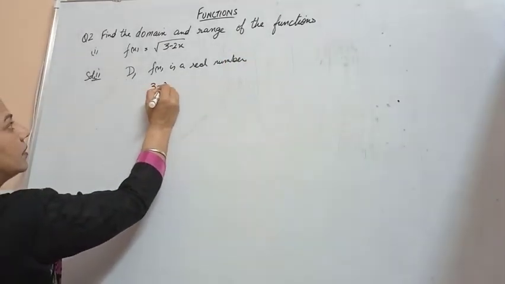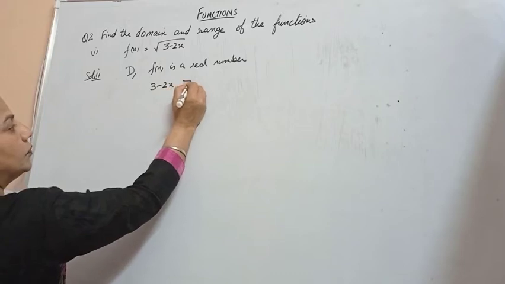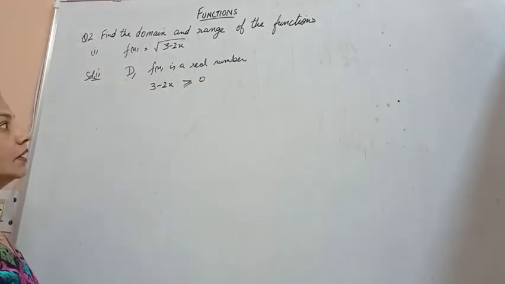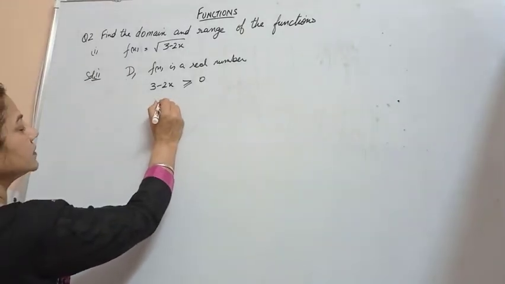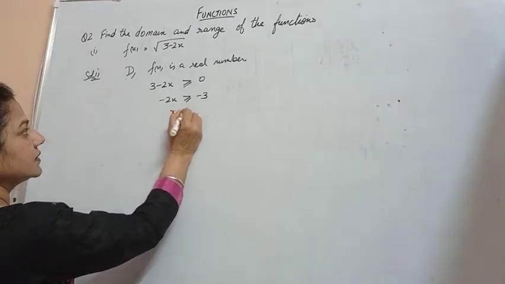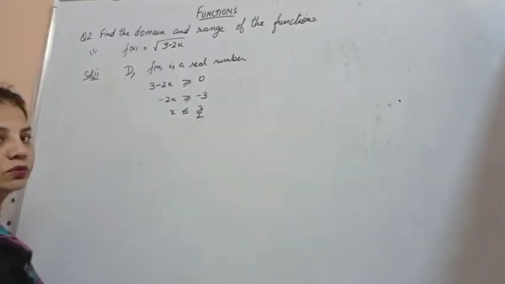Therefore, 3 minus 2x should be greater than or equal to 0. In this particular case, minus 2x is greater than or equal to minus 3, or x is less than or equal to 3 by 2.